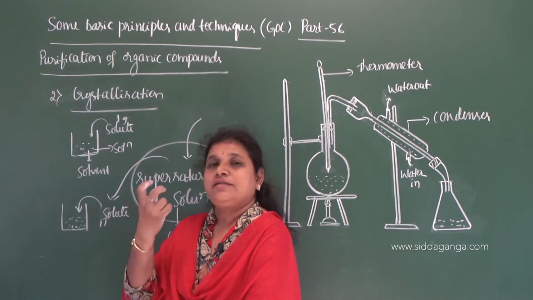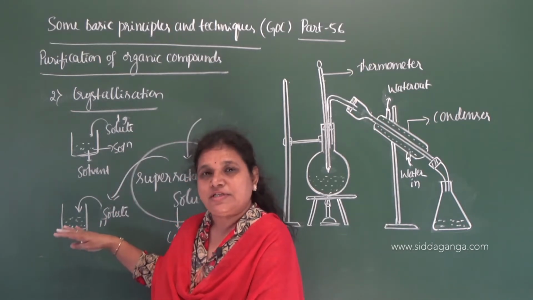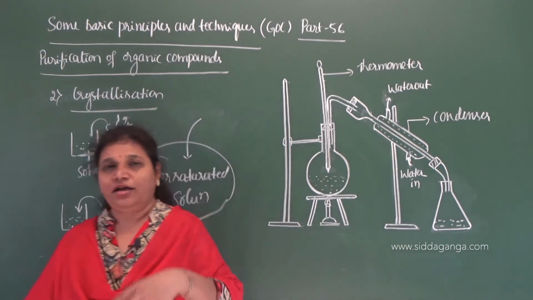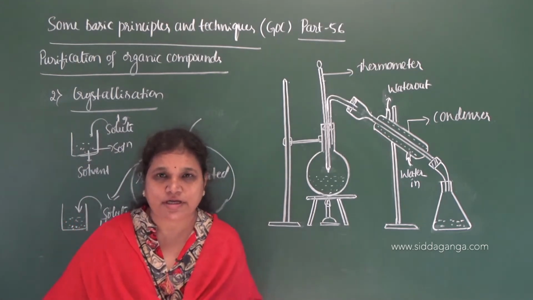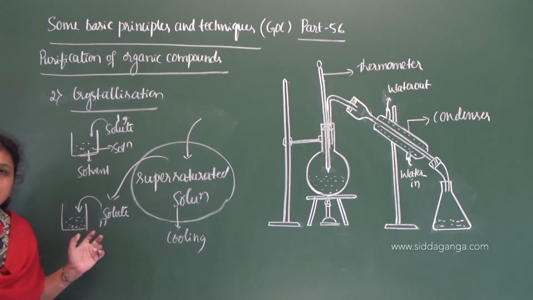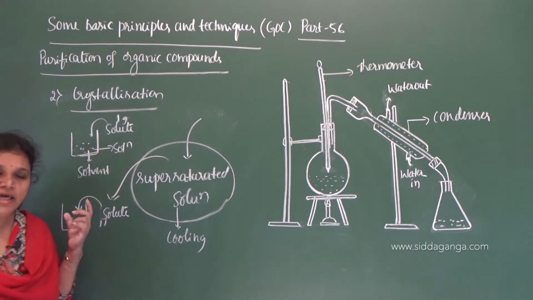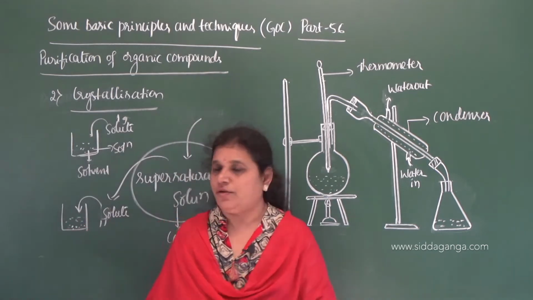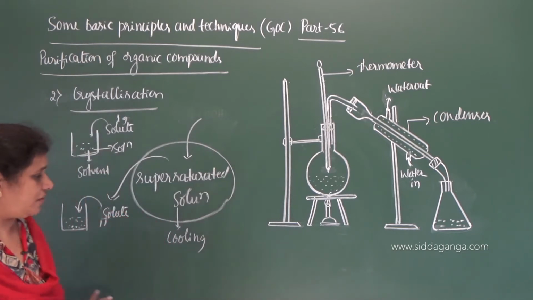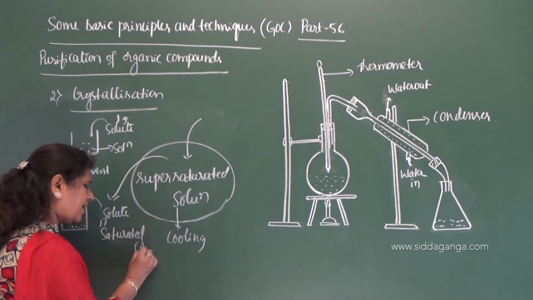Saturated means the solvent has dissolved as much solute as it can dissolve. Hence the rate of precipitation and the rate of solubility are the same here. When they are the same, in the solution we can see the crystals, a few crystals of solute at the bottom of the beaker, then this solution is called a saturated solution. What is this solution called? Saturated solution. Okay, saturated solution.